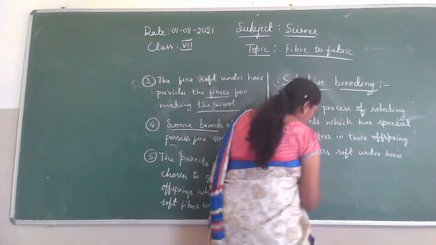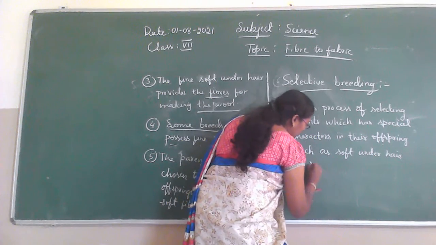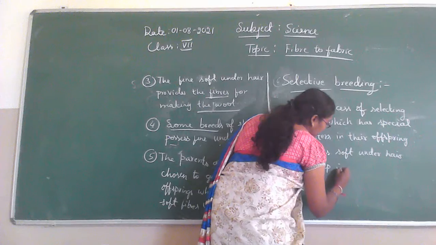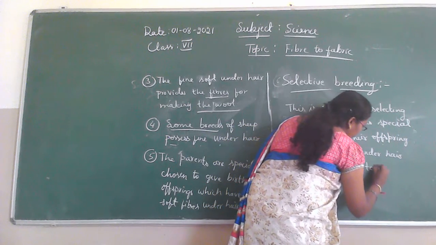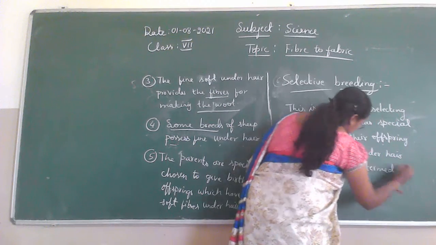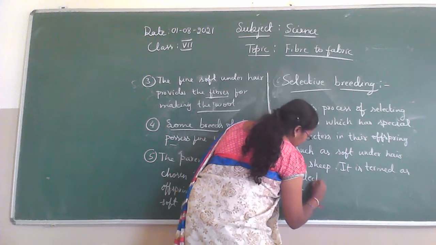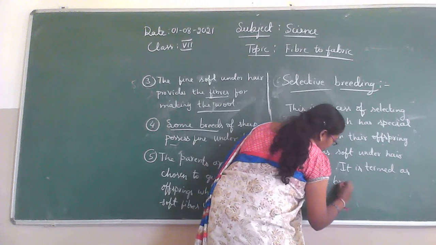So that is seen in the sheep. It is called selective breeding.